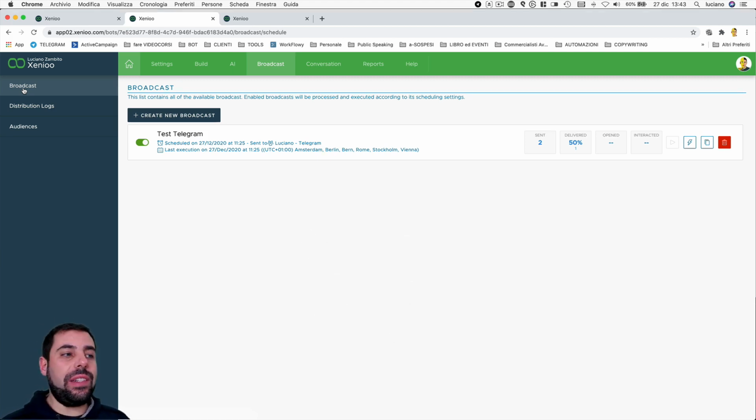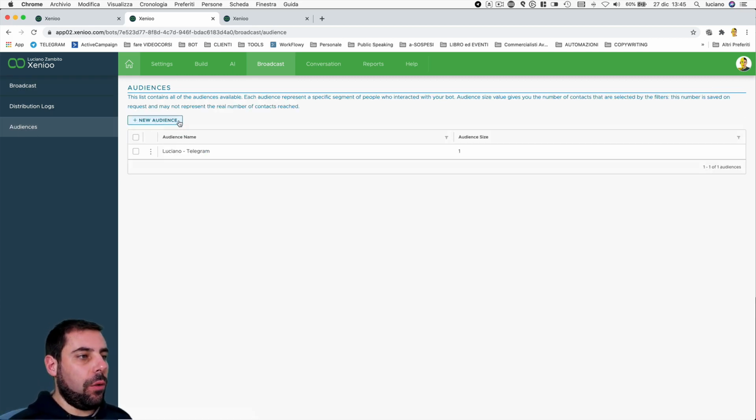Who. As we have seen, users' data can be stored in variables and tags that contain information about their interactions. Variables and tags can be used to create segmented audiences. With the man tag, for example, we can recognize users by gender. We can then finally take advantage of these audiences to set them as target audiences for sending our broadcasts. So let's go ahead and create an audience for our broadcast.